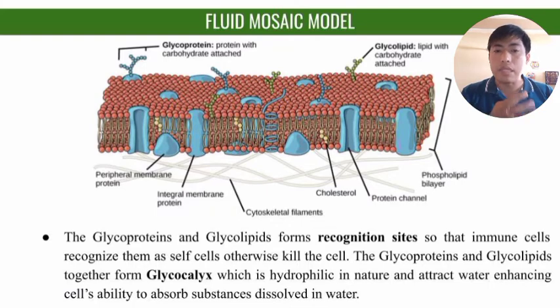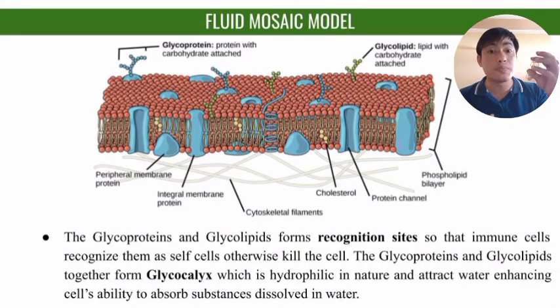When they have these recognition sites, only the selected substrate or molecule will come and attach to these glycolipids or glycoproteins, and with the help of intrinsic protein, it will move into the cell. That's why they are selective in nature.